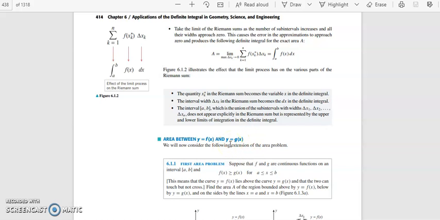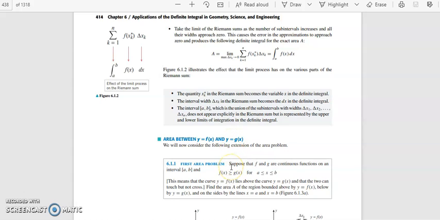So we have two area problems. One is finding the area between curves of the form y equal to f of x and y equal to g of x, and the second is finding the area between curves of the form x equal to f of y and x equal to g of y.